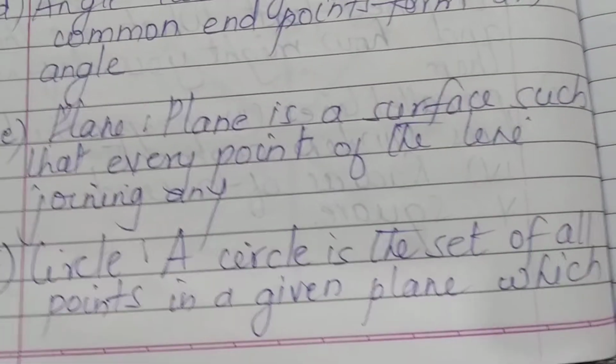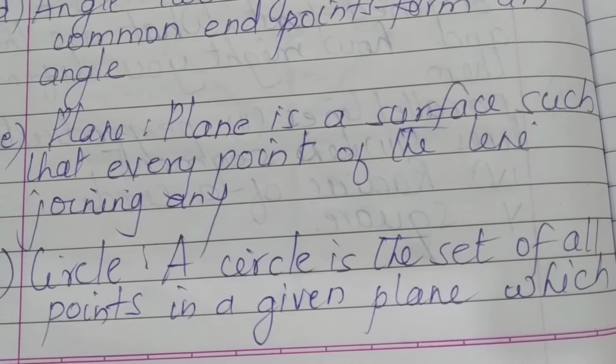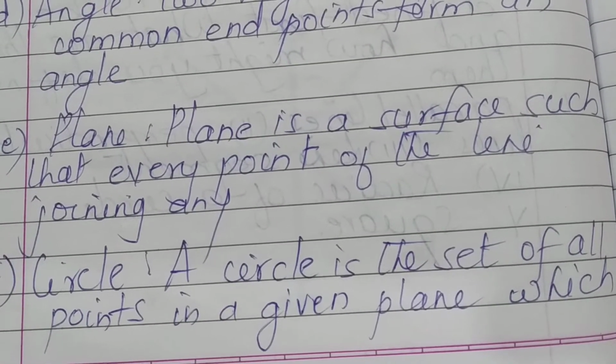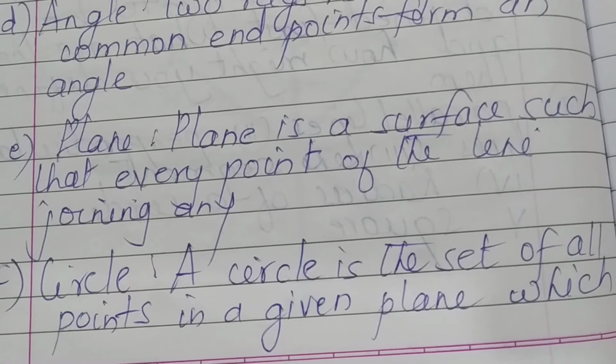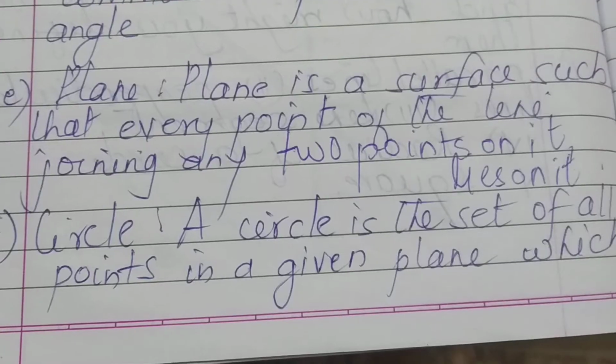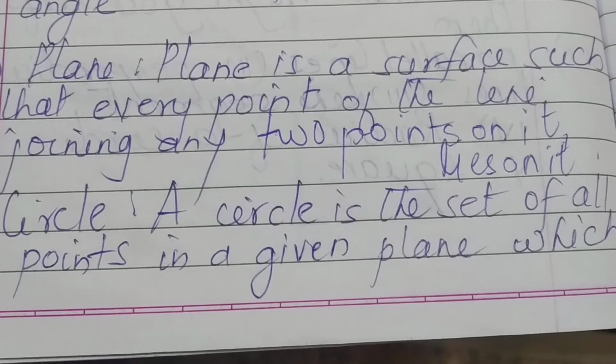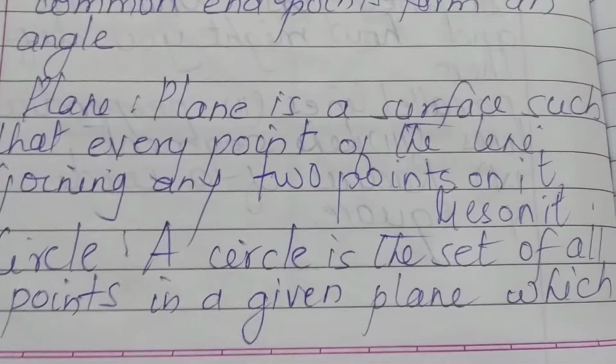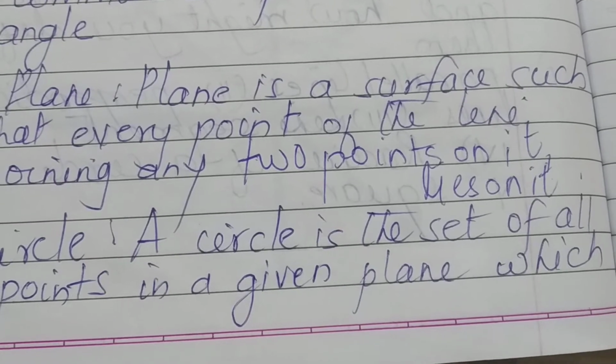Plane. Plane is a surface such that every point of the line joining any two points on it lies on it. Circle.